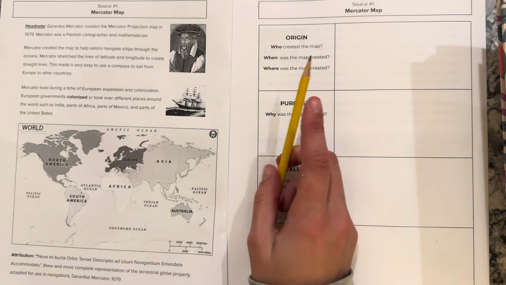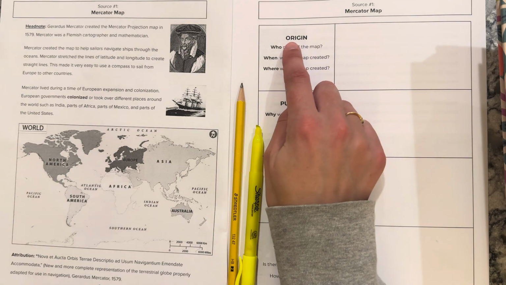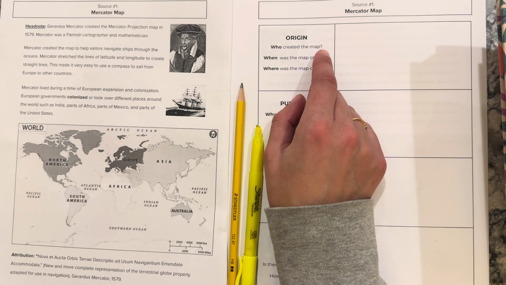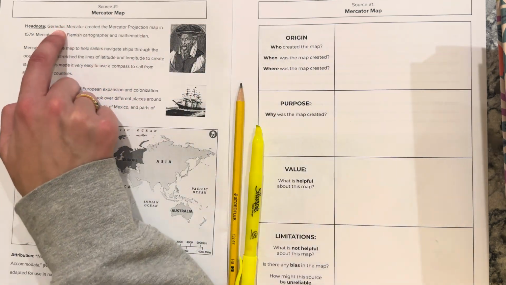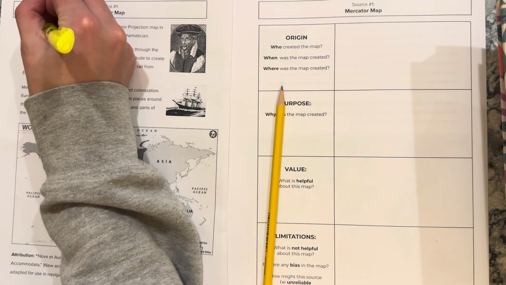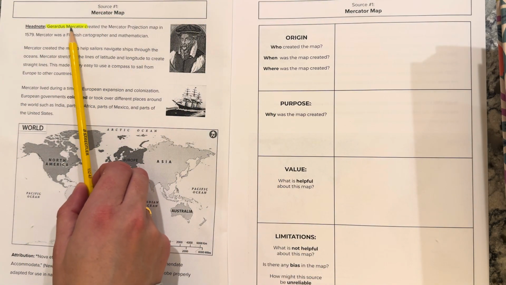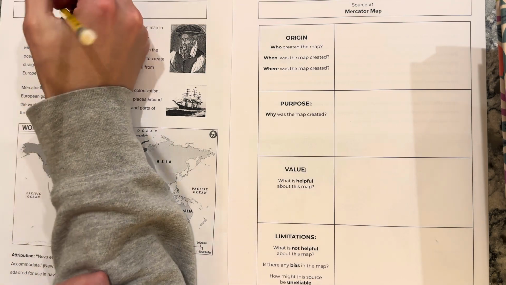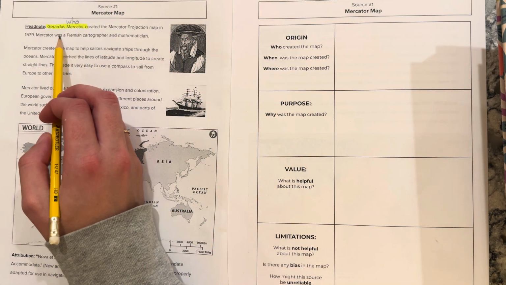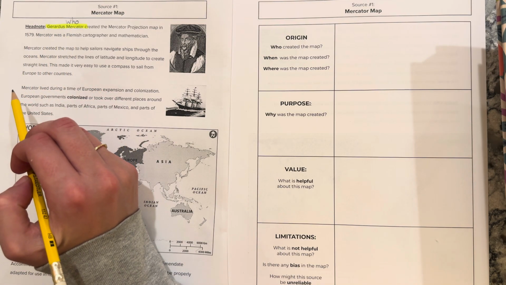All right, get out your pencil. If you have a highlighter, you can use that too, or just a pencil is fine. We're going to start by looking at the origin. So who made this map? Well, if I look over here, I can see the person who made it is this guy, Gerardus Mercator. So I'm going to either highlight or underline, up to you. You should have highlighted it or underlined it too. And I'm going to annotate, or write a little note, that says who. Make sure your paper looks like mine, that you've highlighted Gerardus Mercator and written who.